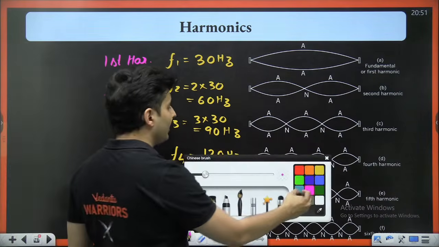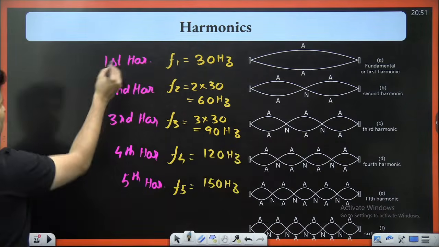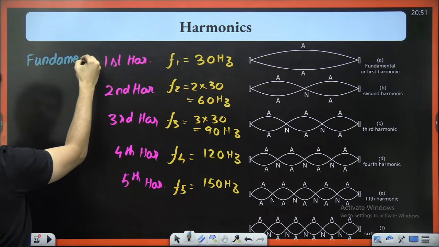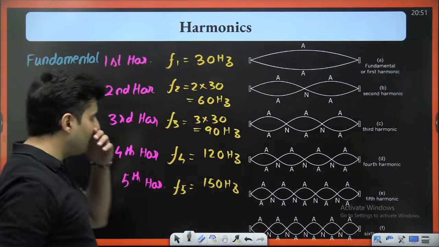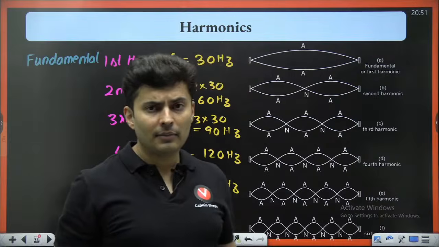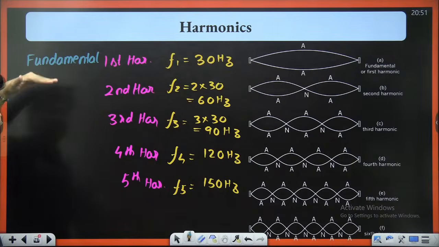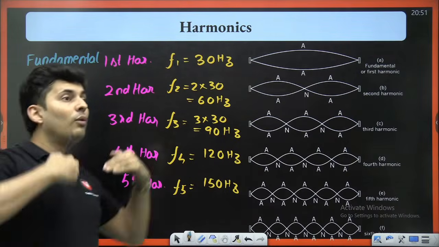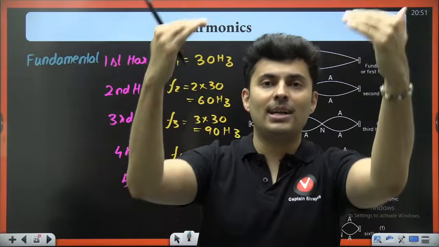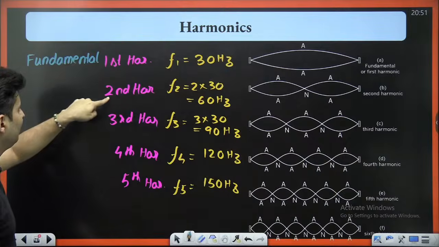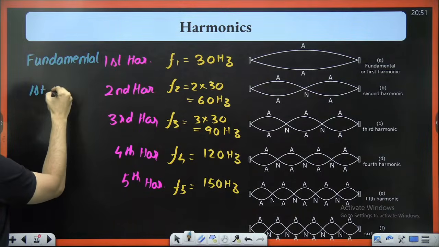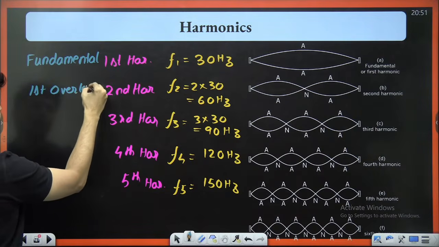But there is also another name which is given to it, because the first harmonic is always the fundamental. It is also called the fundamental mode, fundamental frequency, fundamental standing wave. Any number above the fundamental is called an overtone. This is the first time you are getting a standing wave after the fundamental, so this is the first overtone.